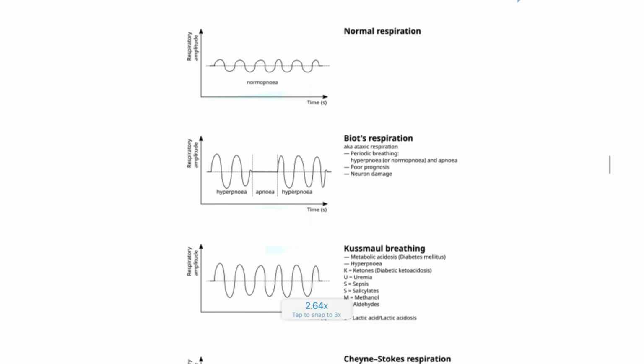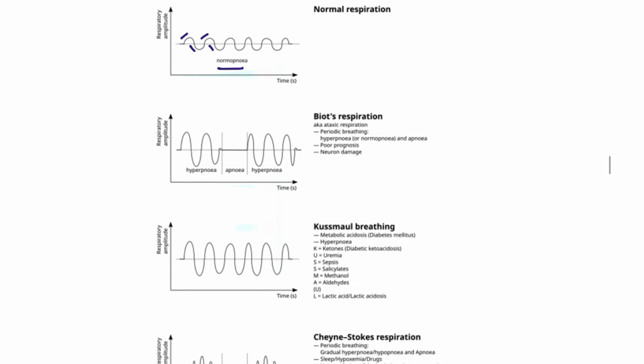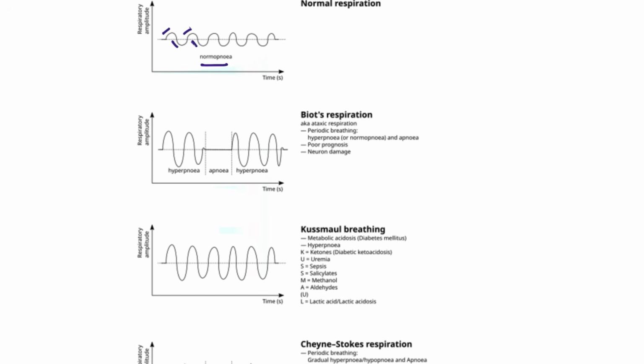Next, this is the normal respiration. You are going to see the normopnea: expiration, inspiration, expiration, inspiration. Next, Biot's breathing. What is Biot's breathing? There will be hyperpnea, complete hyperpnea, and then a pause, apnea. Hyperpnea, pause. This is seen in neuron damage, especially in the medulla, and this is also associated with meningitis.